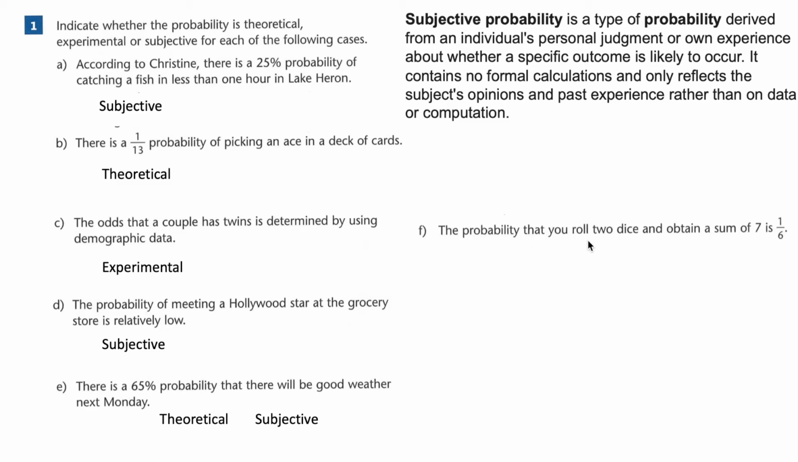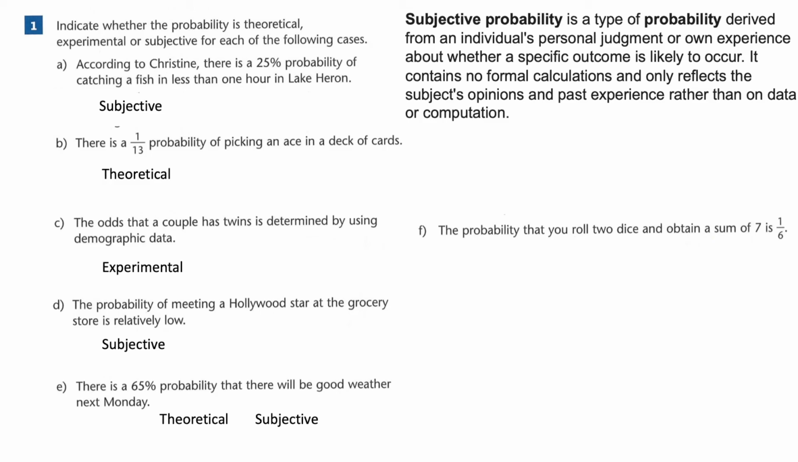F: The probability that you will roll 2 dice and obtain a sum of 7 is 1 out of 6. All the values that add up to 7 are 1 and 6, 6 and 1, 2 and 5, 5 and 2, 3 and 4, 4 and 3. That's 6 ways. So it's 6 out of how many outcomes are possible if you roll 2 dice?